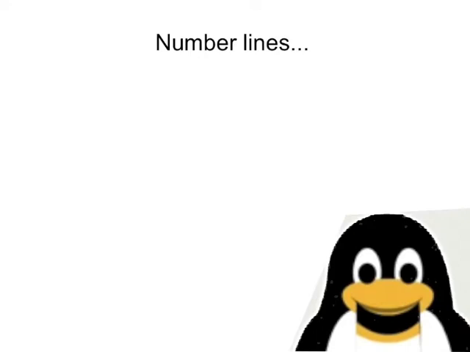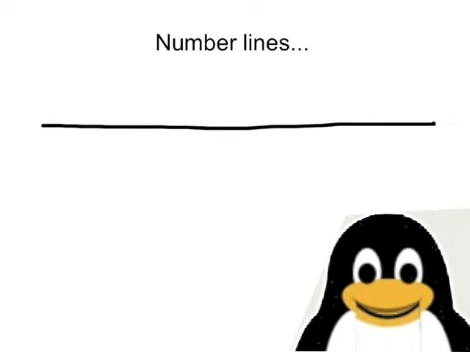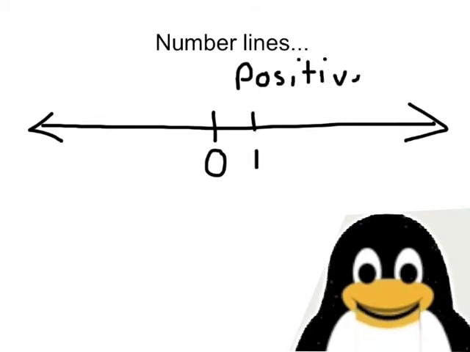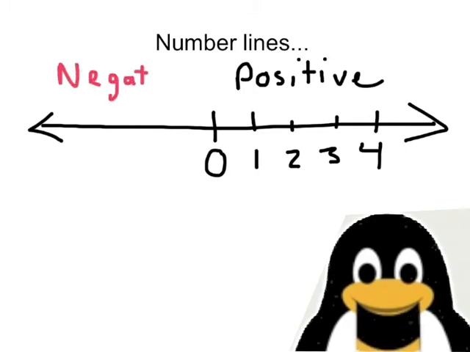Alright, so when we do number lines, because of your experience with temperatures, number lines should be really easy. They're pretty much the same thing as thermometers. All you're going to do is turn it on its side. So here's my number line. And usually in the middle, I'm going to put 0. That's my starting point. And when we go to the right, that is going to be my positive integers. So we got 0, 1, 2, 3, 4, and so on. And when we go to the left, those are going to be the negative numbers.